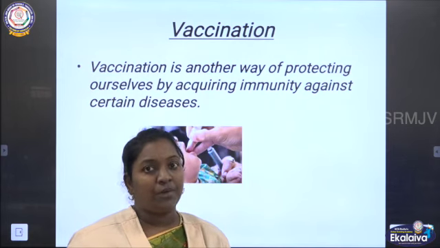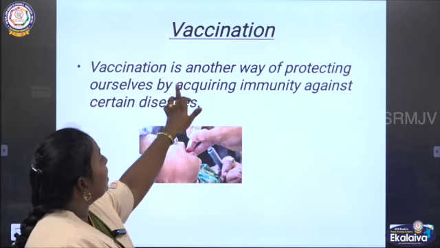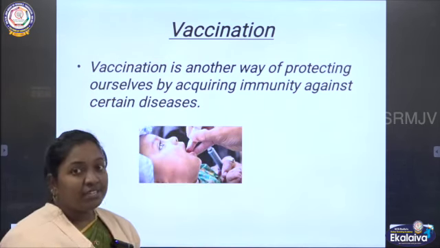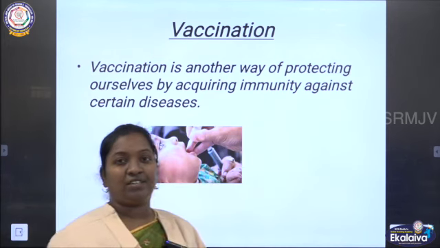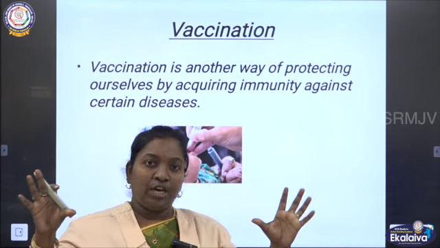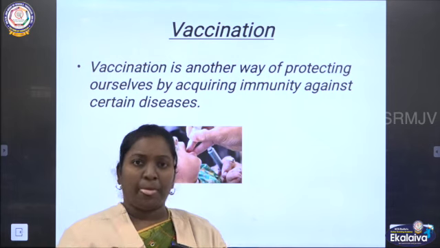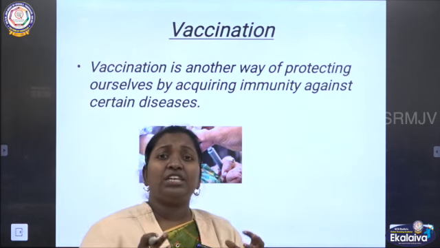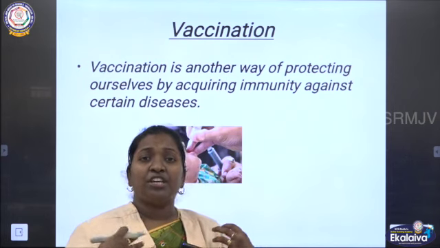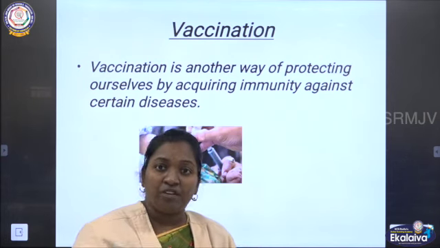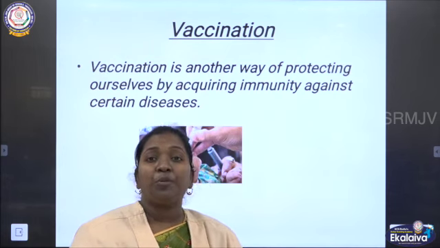How can we develop that? Through vaccination. Vaccination is another way of protecting ourselves by acquiring immunity against certain diseases, not for just any disease. For a normal fever, the immunity which we have is enough. But certain diseases are very dangerous, and all the dangerous germs or diseases will reduce the level of immunity in our body, which is not good for us. So we need to develop it more and more.